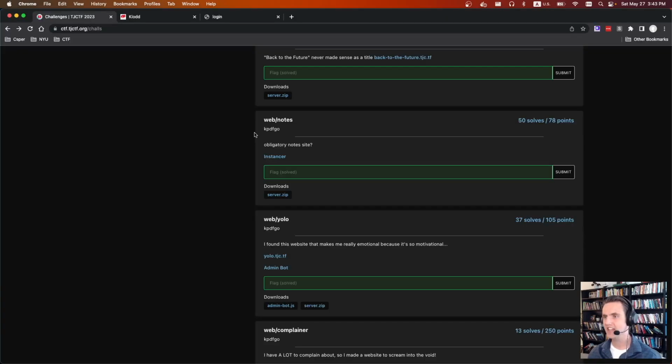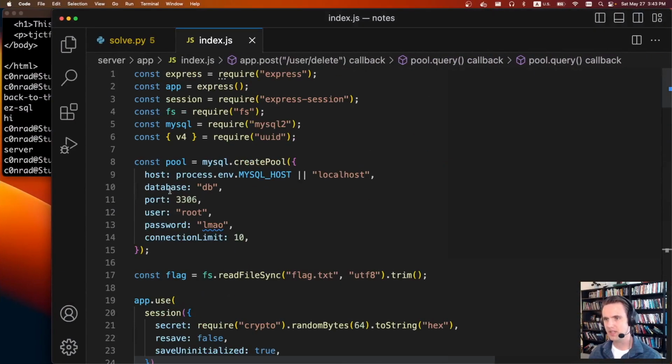Fun. The next challenge is web notes. It says obligatory notes website. We're given an instancer and a download file. If we open up that zip, this challenge is actually a race condition, which is pretty fun. It's going to load the flag here.